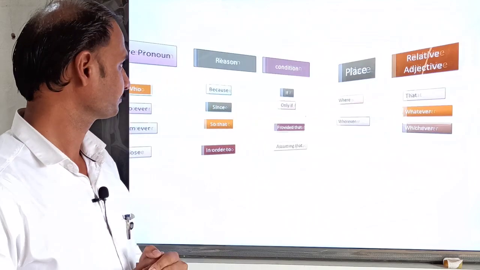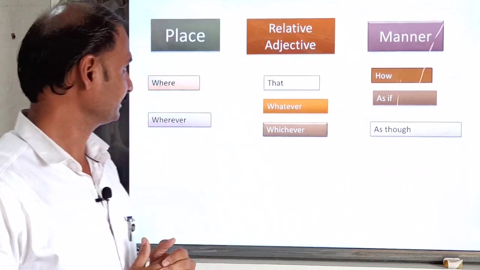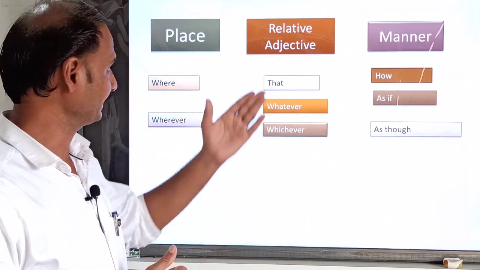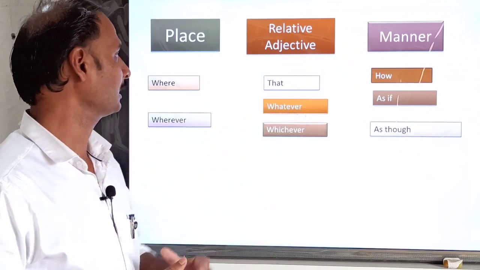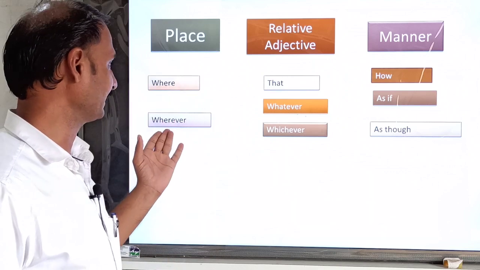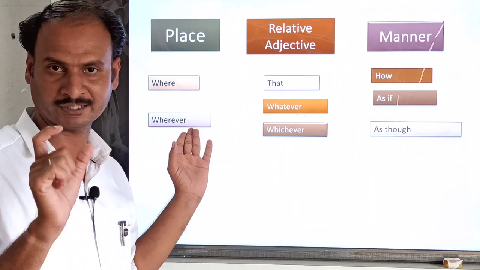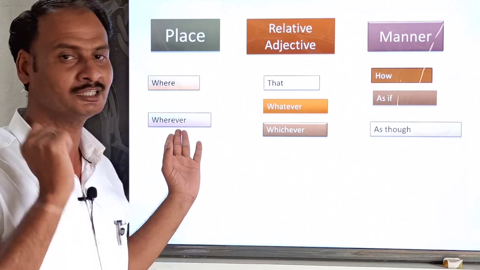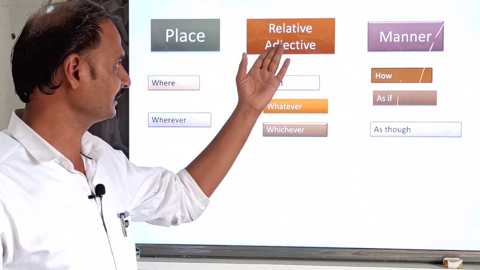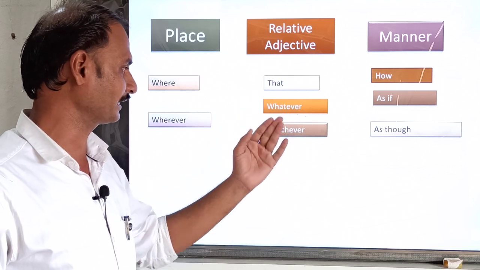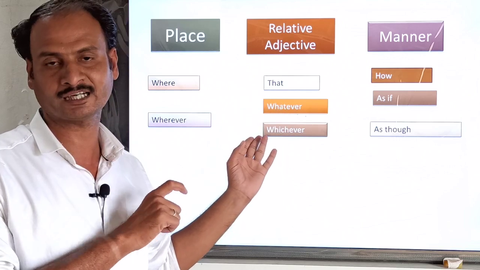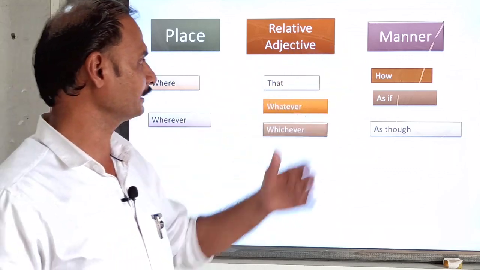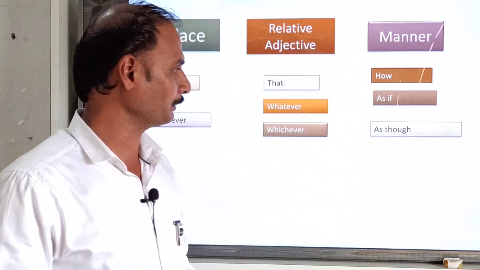Next, this is all about the subordinating conjunction with the category of place, relative adjective as well as manner. So where and wherever: by joining where or wherever in the sentence, we can make a sentence of the subordinating conjunction. Relative adjectives are that, whatever, whichever. These also we can utilize in the sentence as a subordinating conjunction. Then in manner: how, as if and as though.